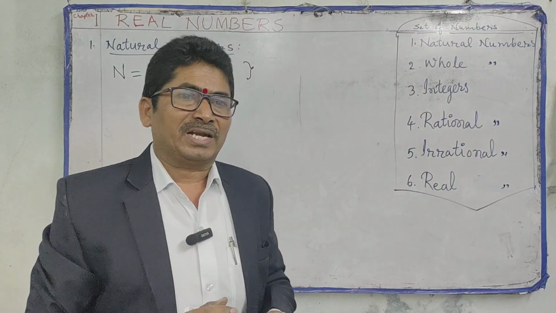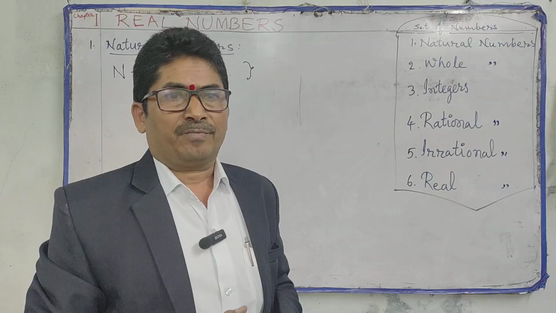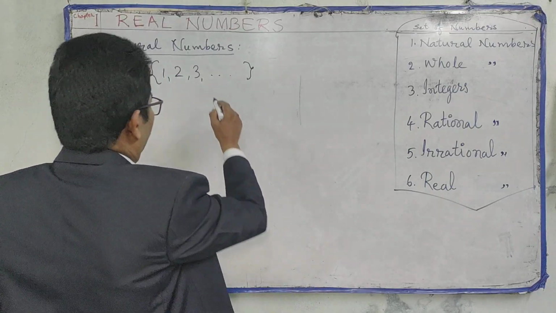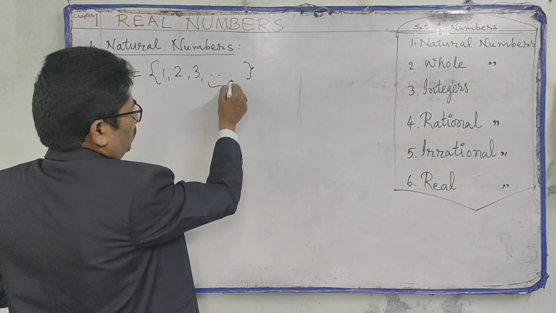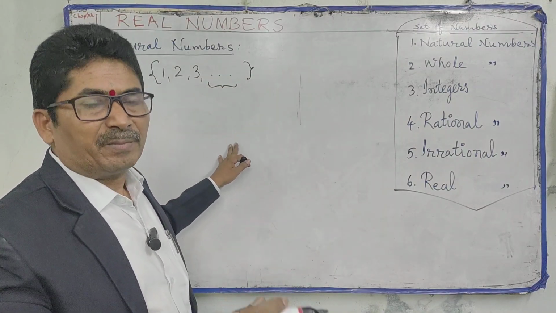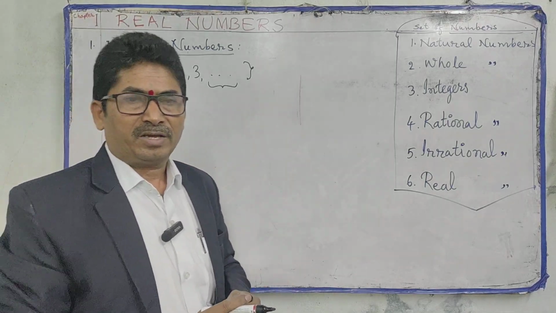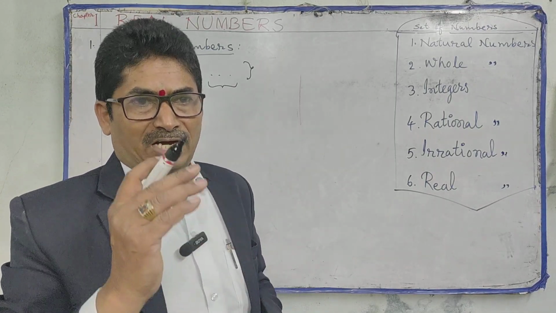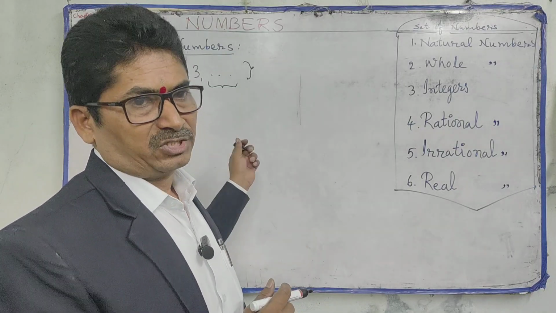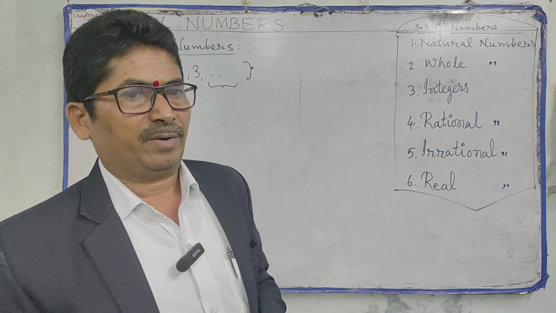So what is the smallest natural number? 1. What is the largest natural number? There doesn't exist a largest number. The "and so on" means there are so many numbers like this. So that's why we can't say largest natural number. We can say the smallest natural number, that is 1, but we can't say the largest natural number.